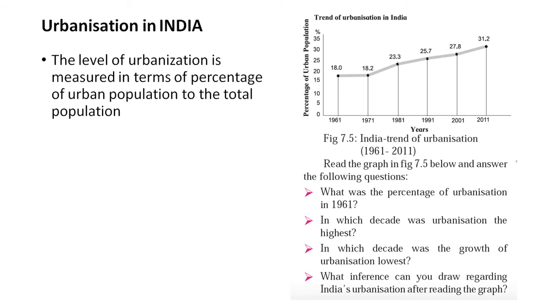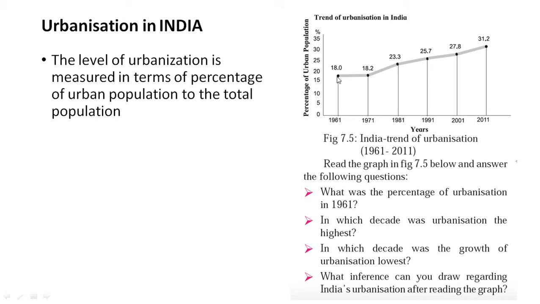Let us see urbanization in India. The level of urbanization is measured in terms of percentage of urban population to the total population. Now, if we see the graph over here, this is the trend of urbanization in India. Let us read the graph and answer the questions below. What was the percentage of urbanization in 1961? In 1961, the percentage of urbanization was 18%, because it's given in percentage.